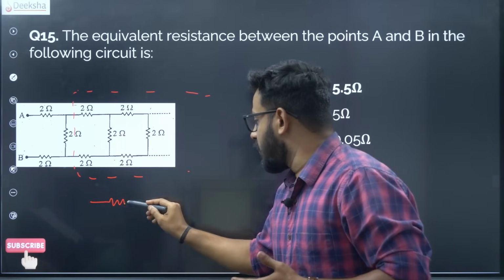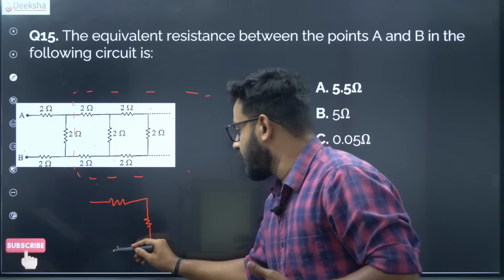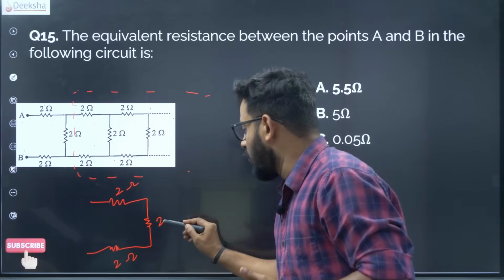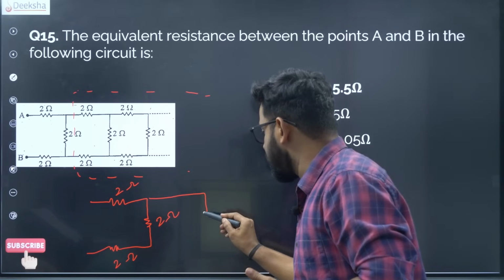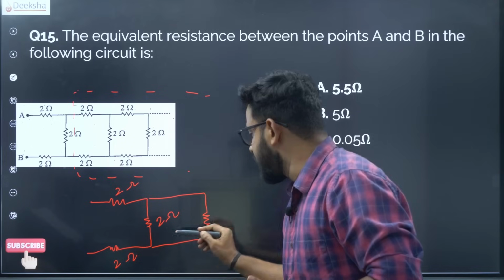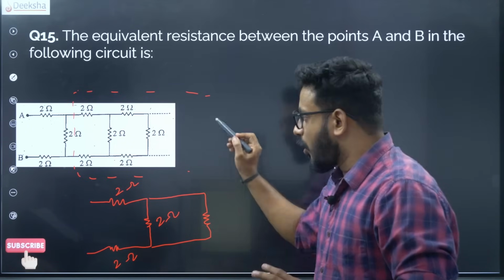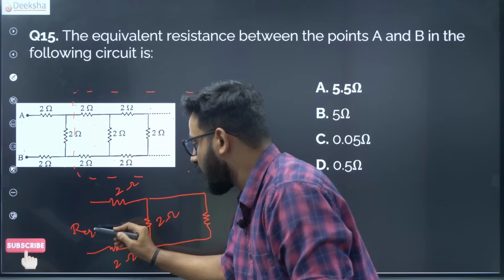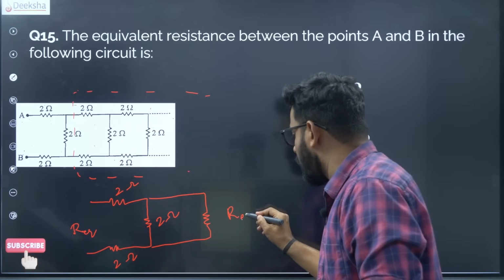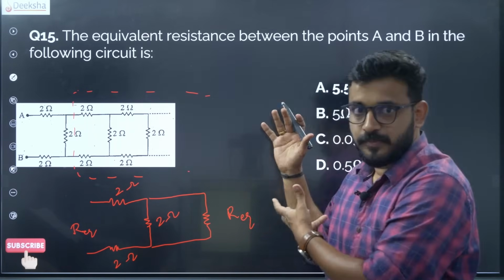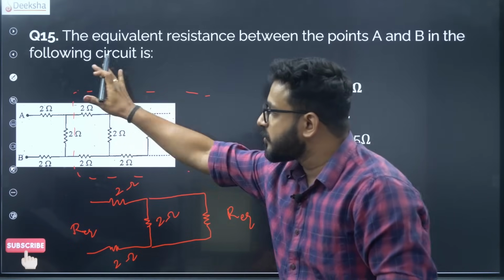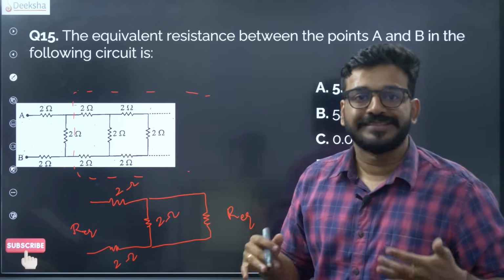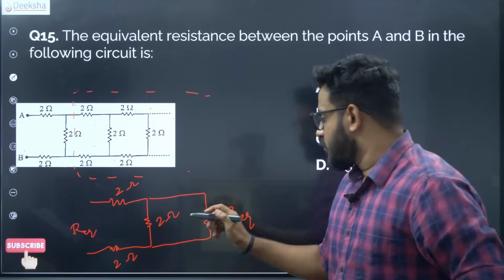So you can redraw this diagram like this. So you have 2 ohms, 2 ohms, 2 ohms, and since it is an infinite series, this combination is almost equal to the total combination. The total combination is R equivalent. This is also almost equal to R equivalent because it's an infinite series. It's so huge that it's almost equal to the total. Just these 3 resistors would not make much of a difference, that kind of an assumption. Okay, so this is R equivalent.